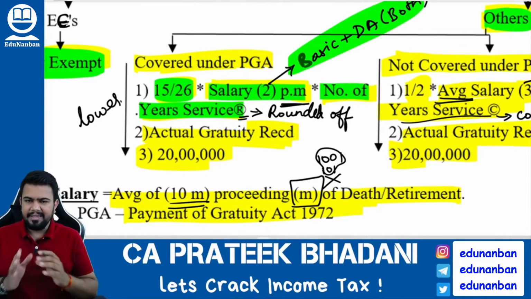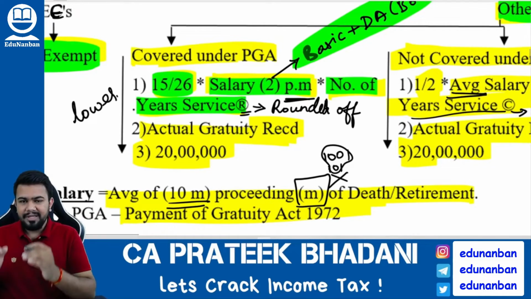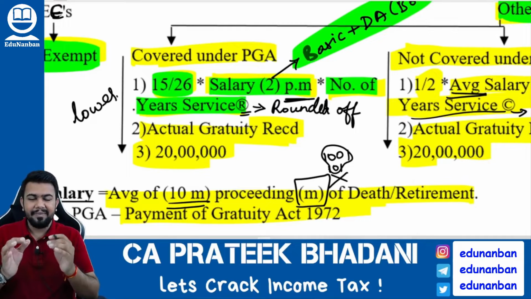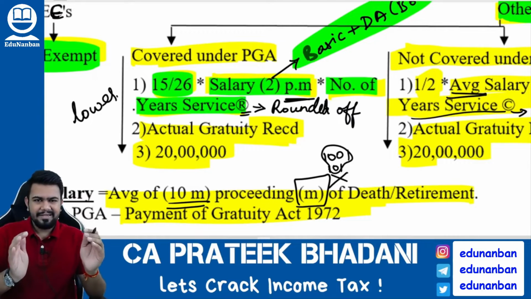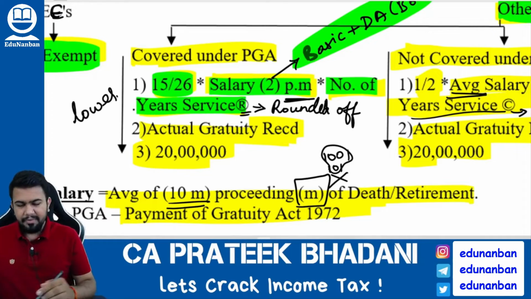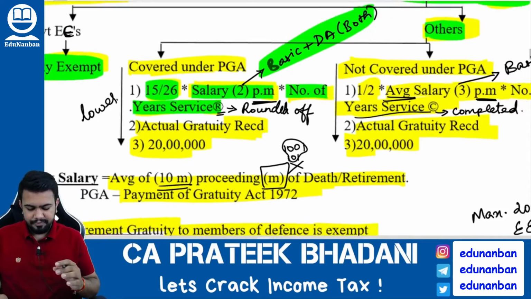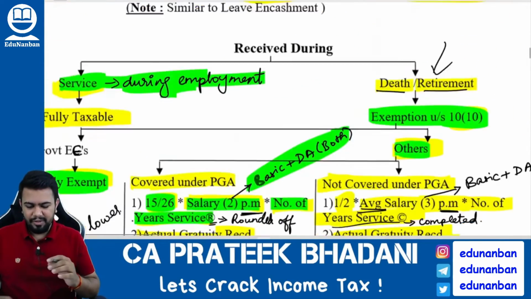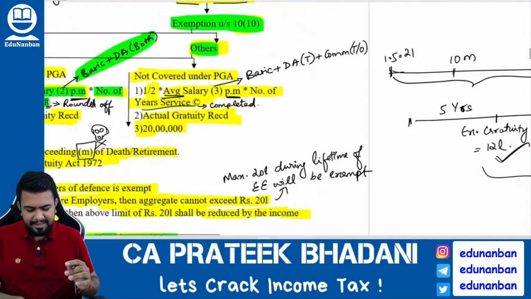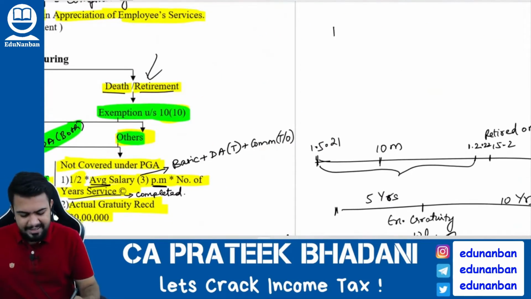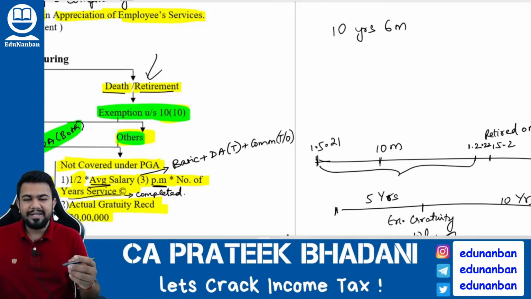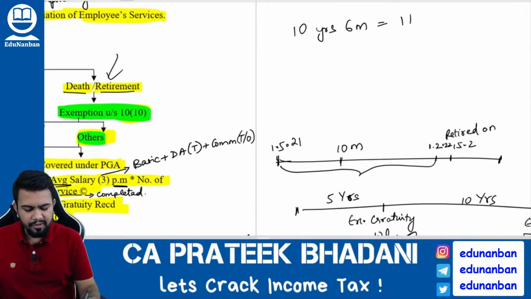That is the salary definition. So the formula is 15 divided by 26 multiplied by basic salary plus dearness allowance, multiplied by number of years of service, rounded off. Now about this rounding off, I told you a special concept: if there is exactly 6 months, for example 10 years and 6 months, then logically you should round off to 11 years.